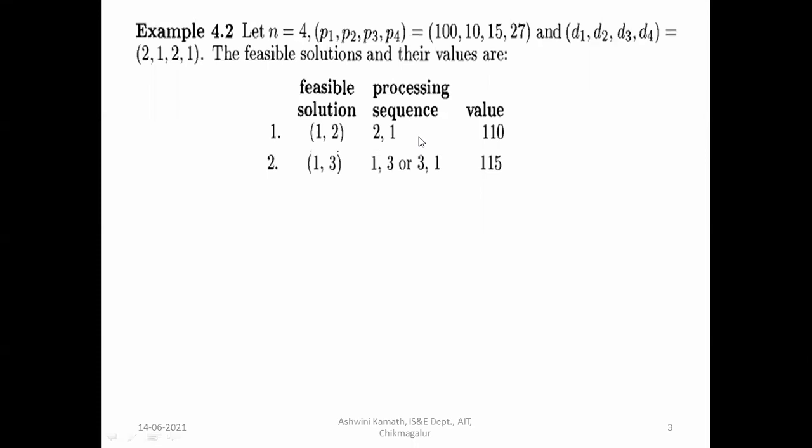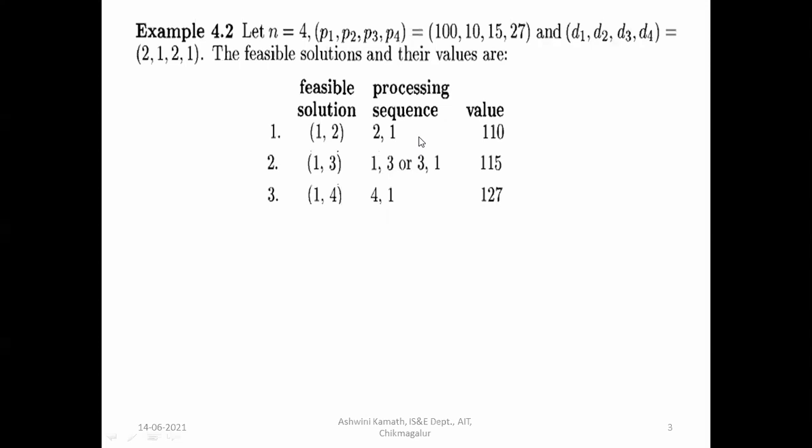Then 1, 3. If I process 1, 3 or 3, 1, I can consider that a processing sequence. And if we execute 1 and 3, we'll get the profit 100 plus 15, so 115. Similarly, 1 and 4 can be executed in the order 4, 1 because job 4 has deadline 1.